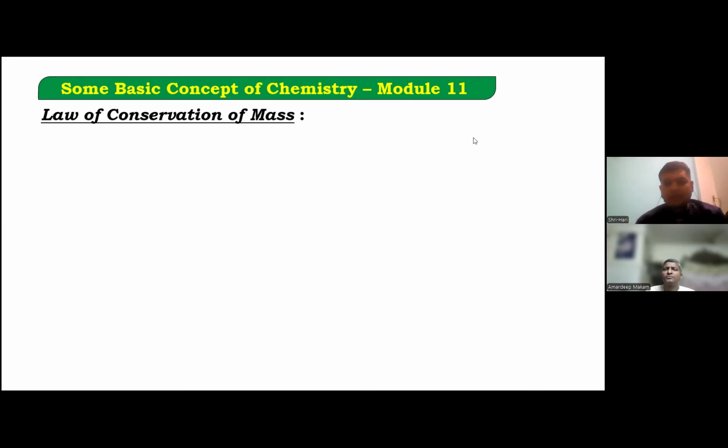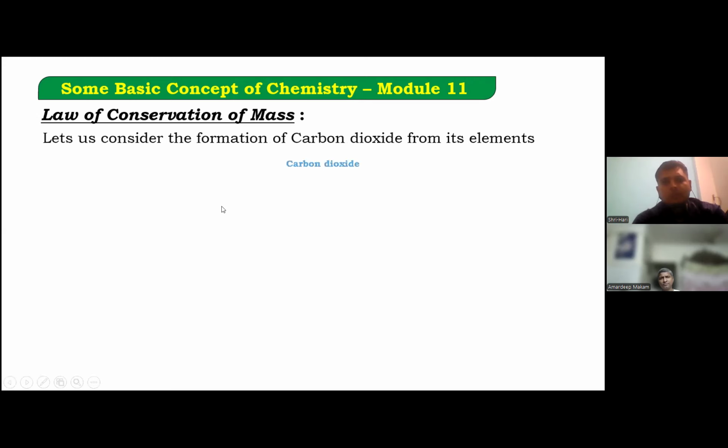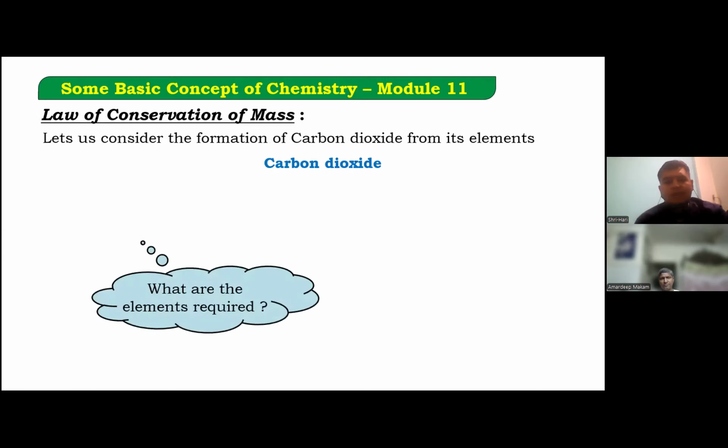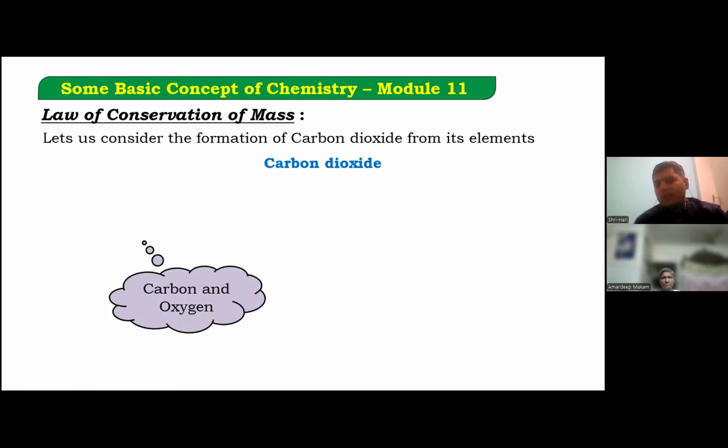Let's take an example: the formation of carbon dioxide. What elements are required to form carbon dioxide? It's very basic, very fundamental: carbon and oxygen.